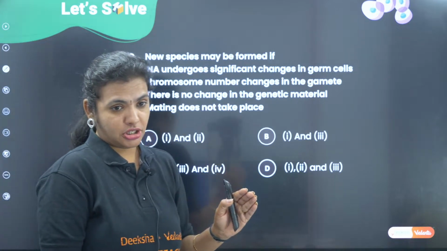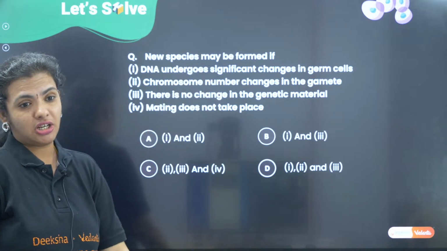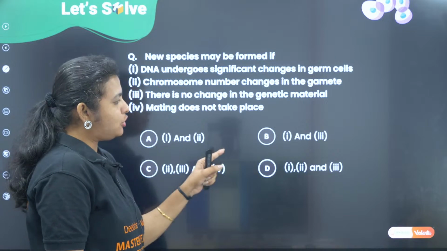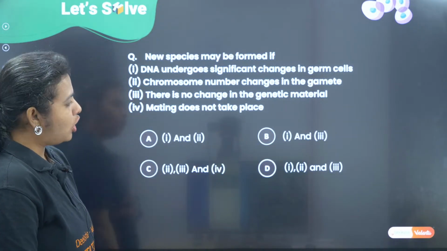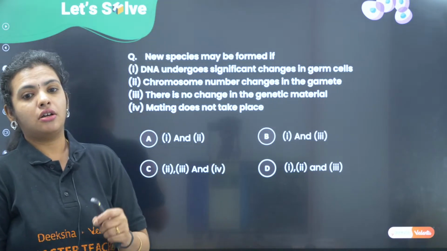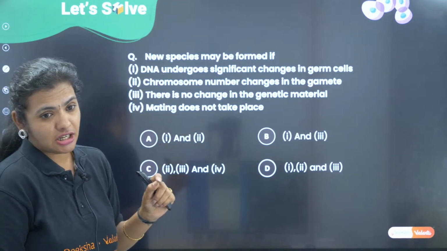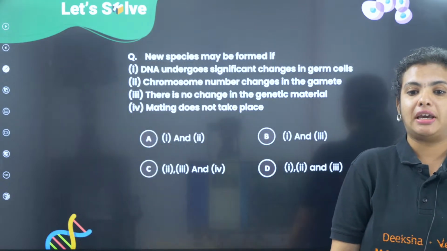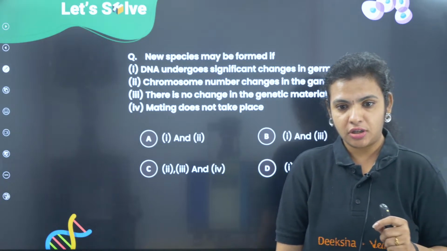We have 4 options, and the question asks when a new species is going to be formed. Option A says 1 and 2, B says 1 and 3, C says 2, 3 and 4, and D says 1, 2 and 3. Please give in your answers. What do you think is the answer? When do I have the formation of new species?